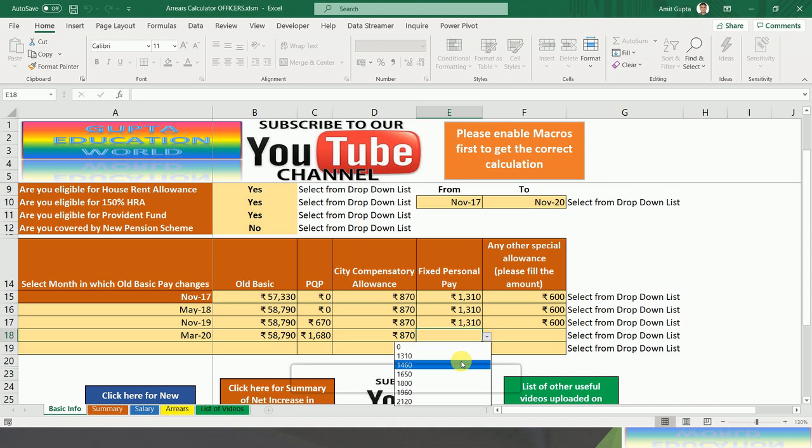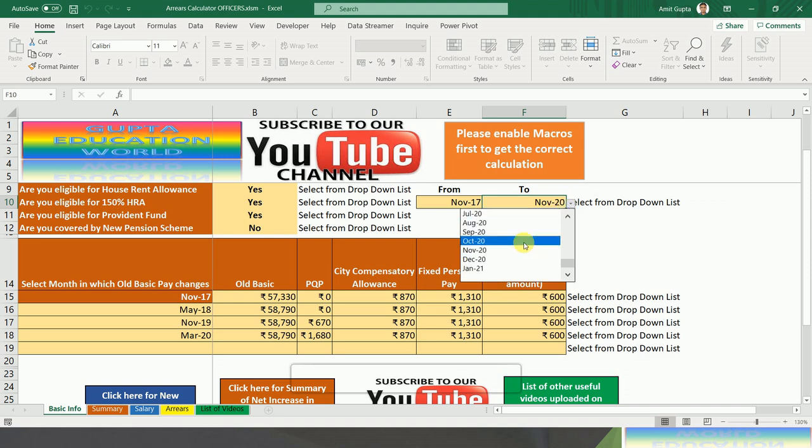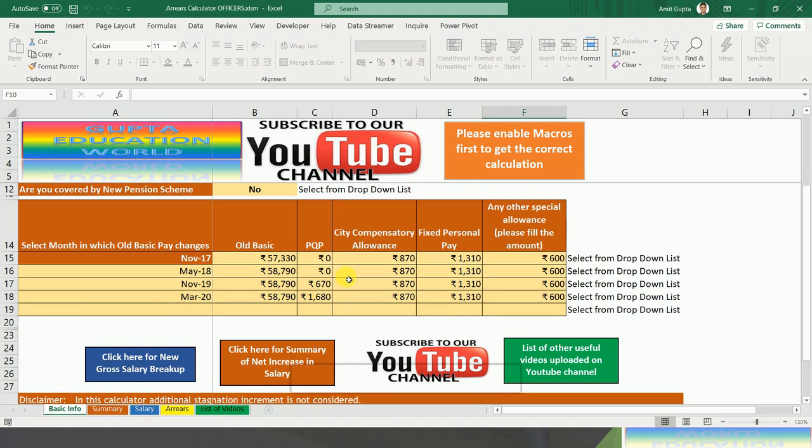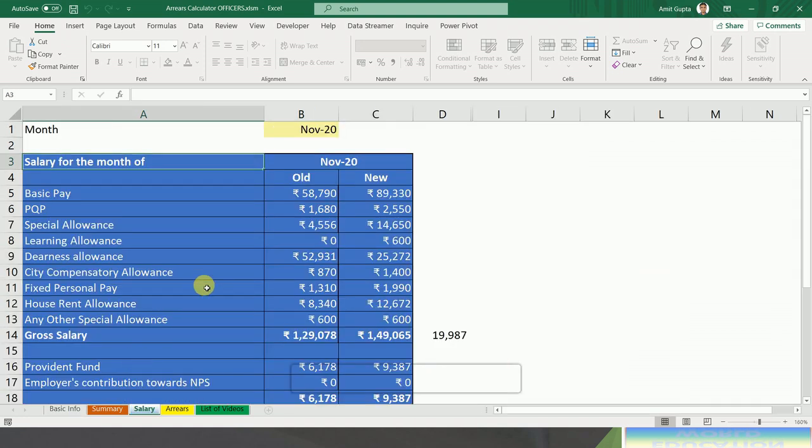Fixed personal pay is 1310 and 600 is my additional allowance. After that we have to select the period for which I want the arrears calculation. Suppose I want the calculation from November 2017 to November 2020. So I will select November 2020 and after that I will click on here for new salary slip.